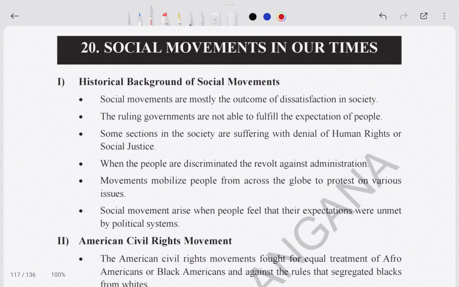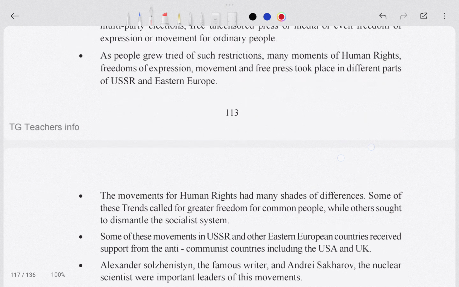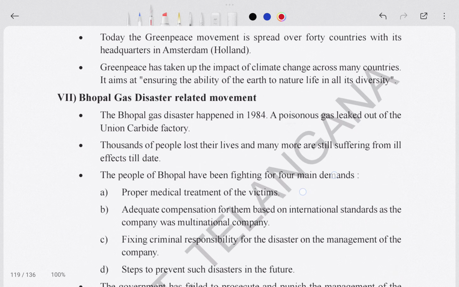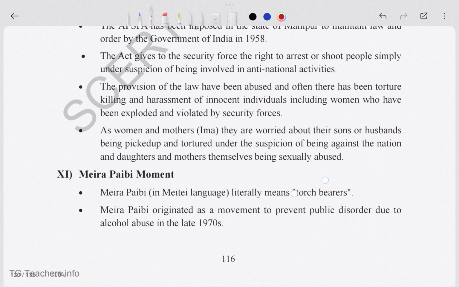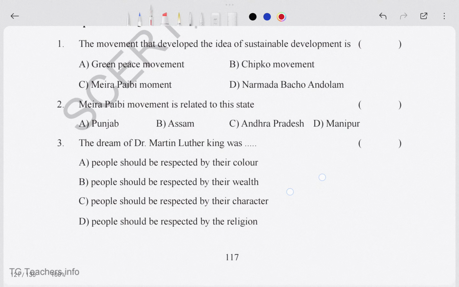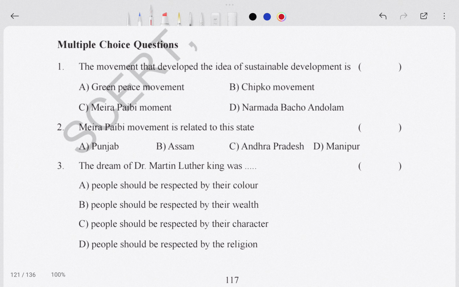Which have chances to come in your examination. So this is our social movement in our time. It is a chapter name and we are going to see all the important questions about it. So these are the notes and let's talk about our important questions. First of all, we get multiple choice questions. Then we will see the very short questions and easy type questions, etc.